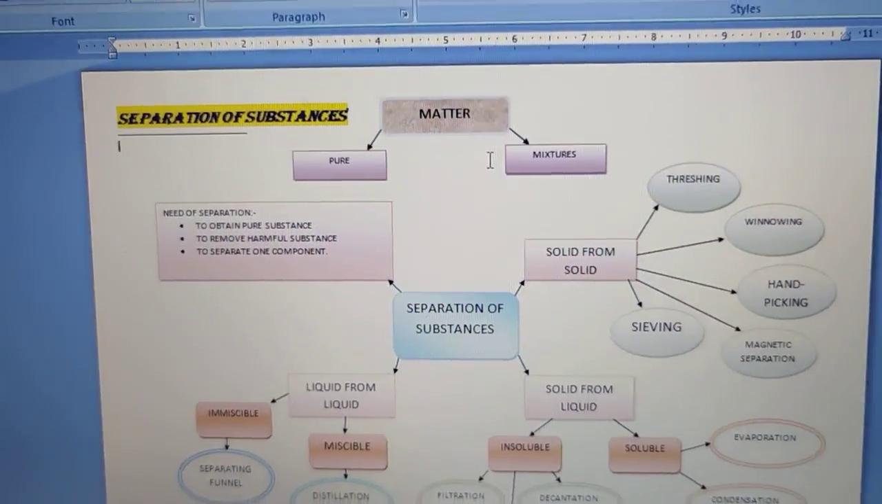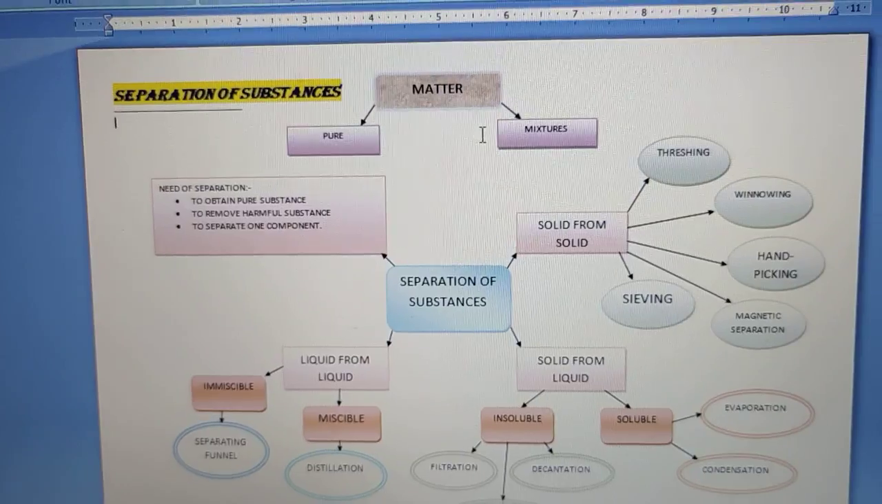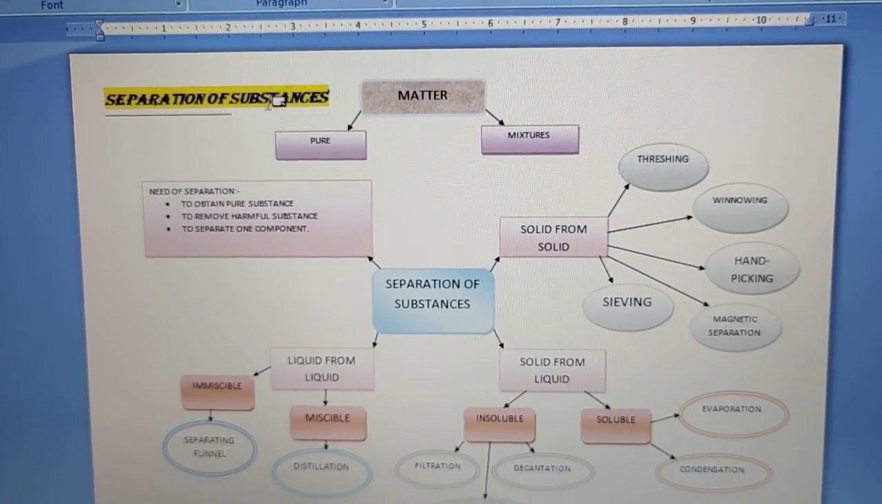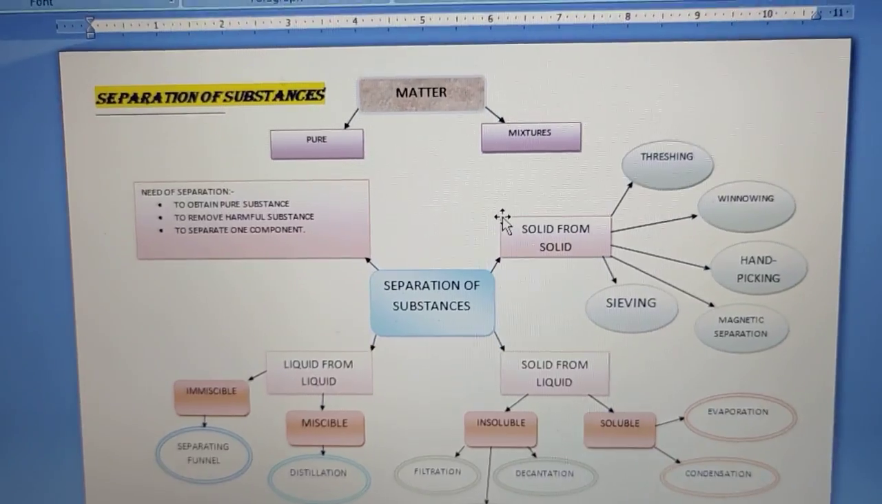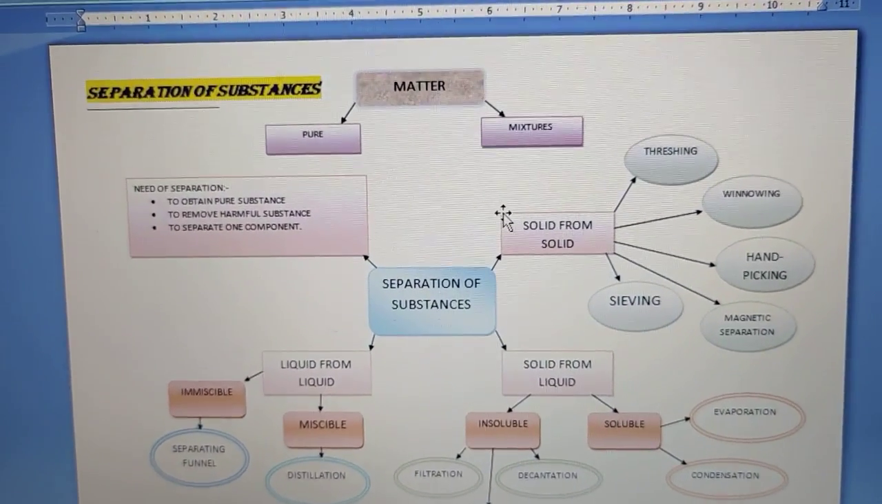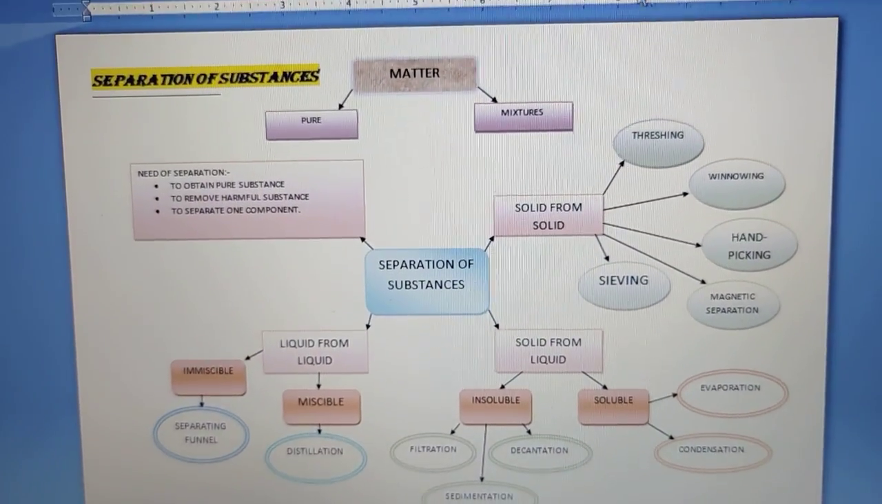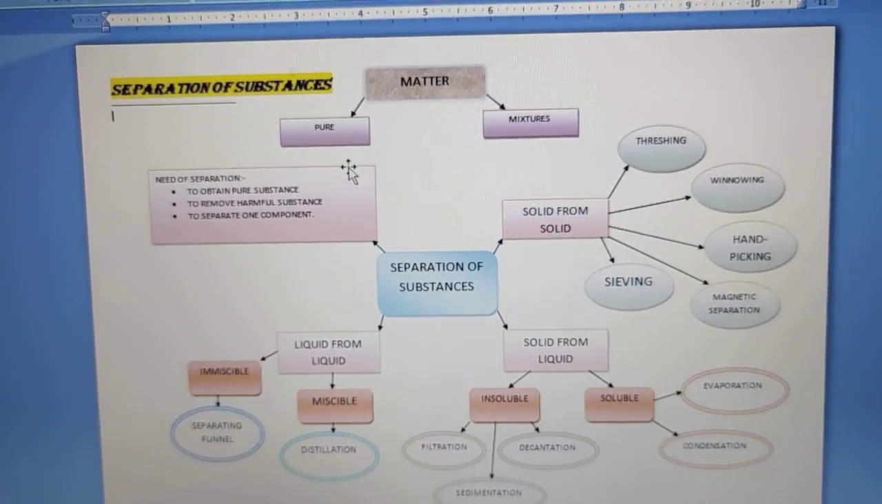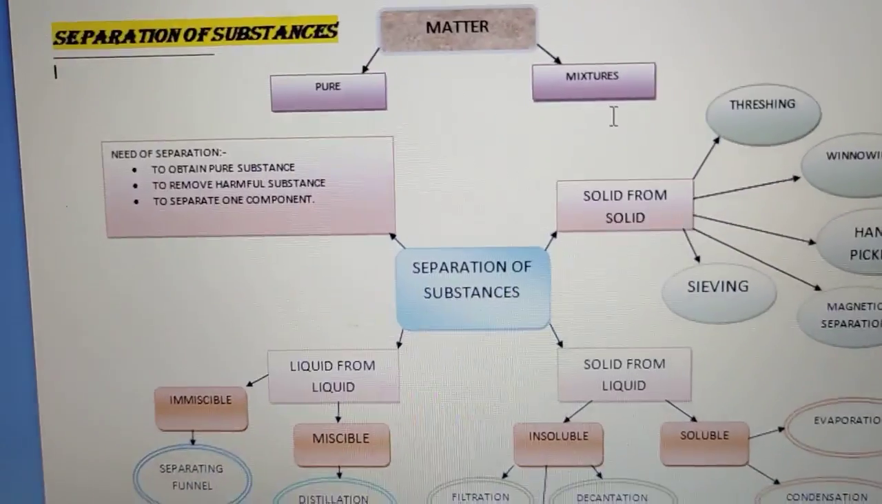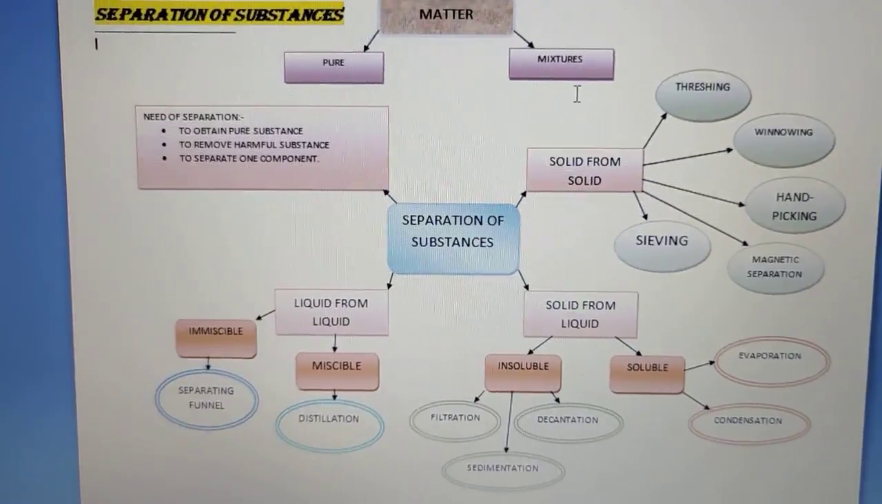Kids, today in this video we are going to revise the chapter Separation of Substances. So students, firstly we need to understand why we need to separate substances. It is because every matter, meaning every substance around us, exists in two forms. One is pure and the other is mixtures.